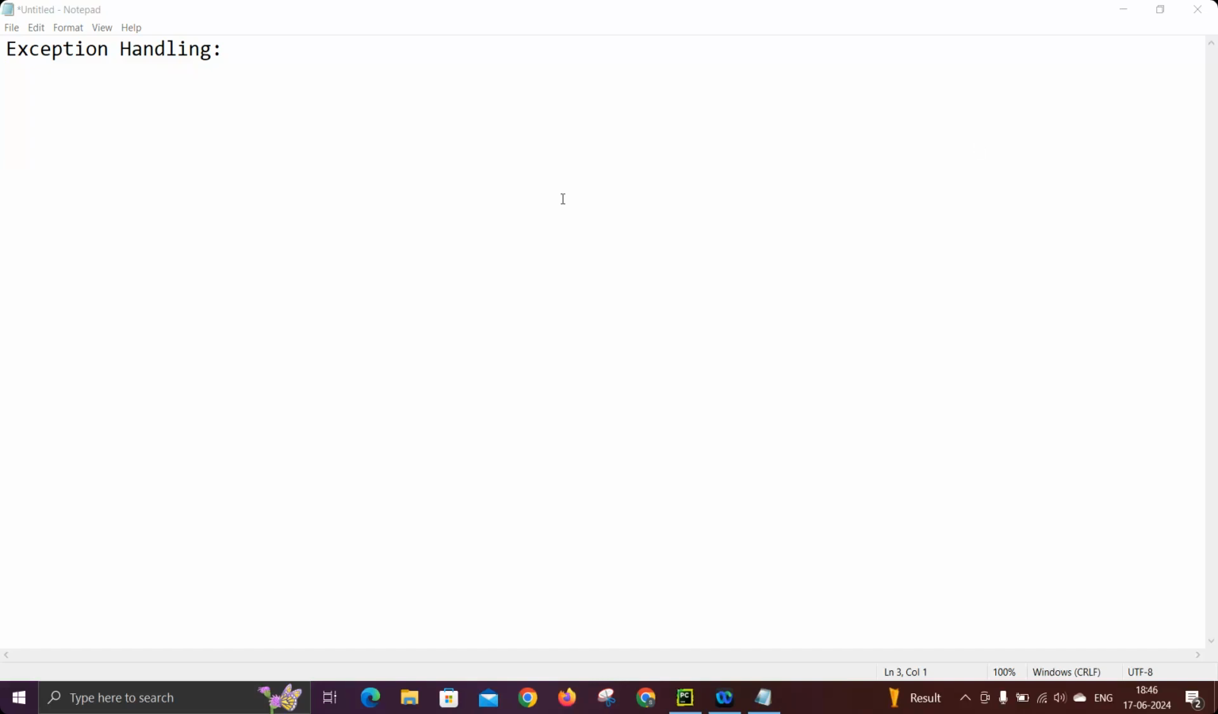See, basically in any program we have two types of topics. One is errors, another one is exceptions. These are common words, but there is a lot of difference between these two words. So what do we mean by errors? Generally, errors are permanent. Errors are the mistakes made by the developer.